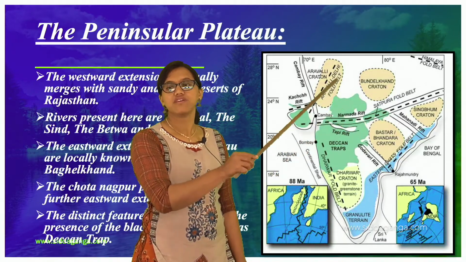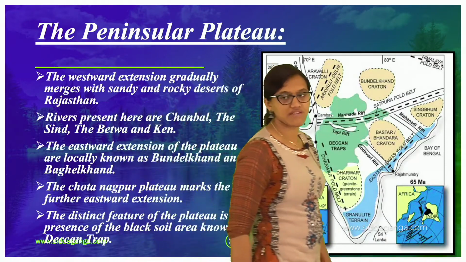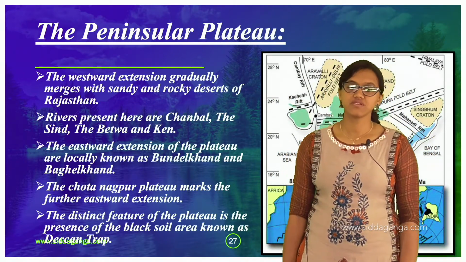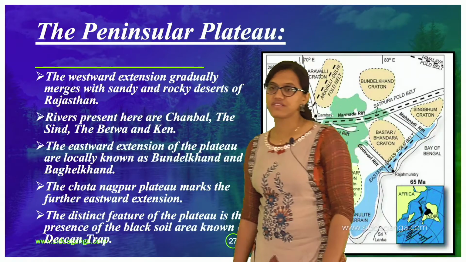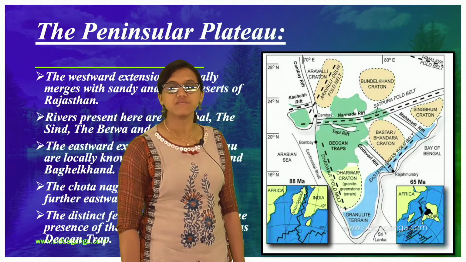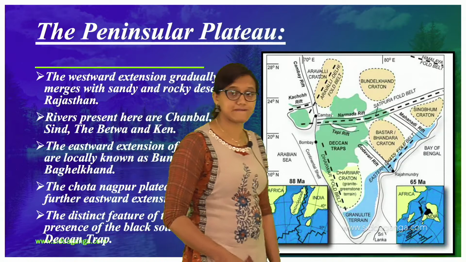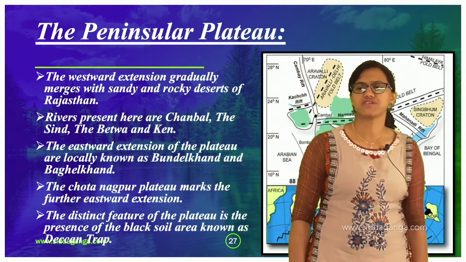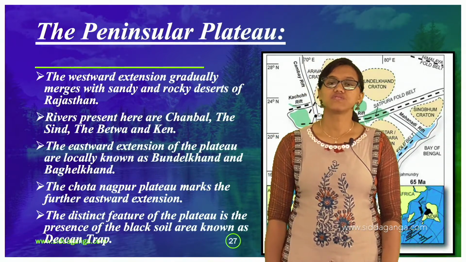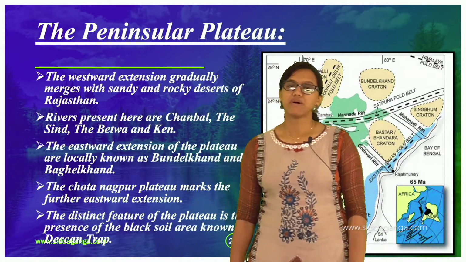If you go towards the north, that is your Central Highlands, and if you come to the south, you can find the Deccan Plateau. The rivers present here are the Chambal, the Sindh, the Betwa and the Ken. If you cannot find it here, you can check the textbook, or you can check online, to find all these rivers. The eastward extension of the plateau is locally known as Bundelkhand and Baghelkhand.